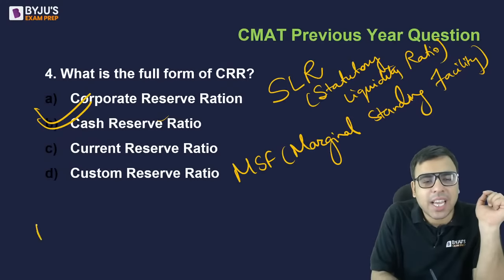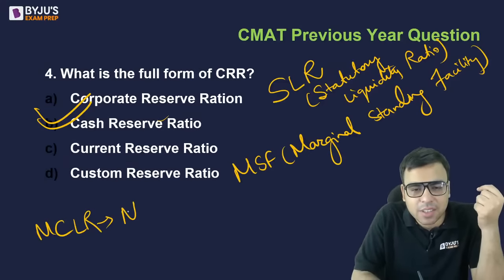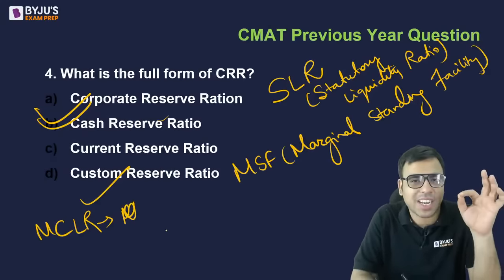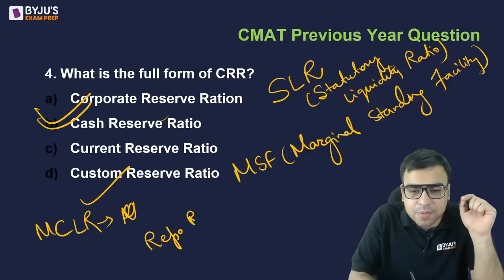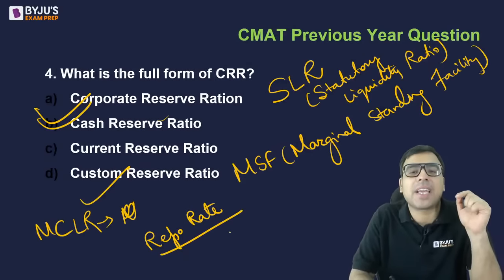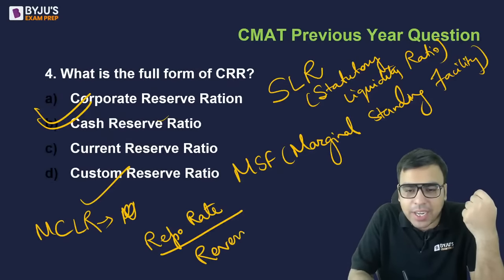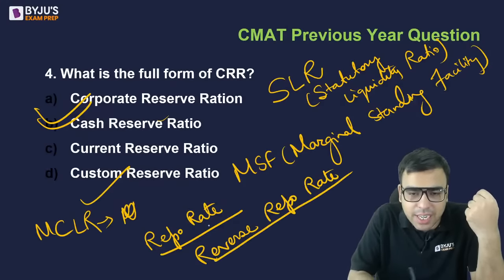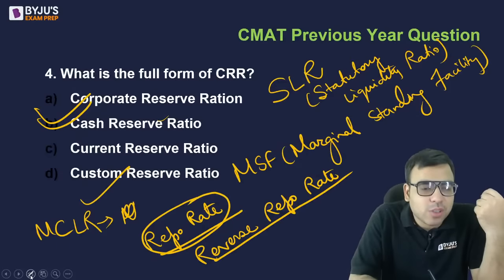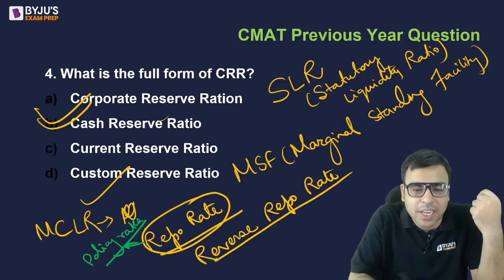एक और होता है MCLR. MCLR, marginal cost of funds for lending rates. इसको पढ़ लेना, ठीक है. Now some other words are repo rate, the interest rate at which RBI gives loan to the commercial banks. Another is called as reverse repo rate. ये सब थोड़ा सा पढ़ लेना after the class is over. ठीक है, they can ask these things. Actually repo rate का ही दूसरा नाम है. Another name, very famous name is policy rates भी कहते हैं कई बार. ठीक है, policy rates, repo rates, same thing.